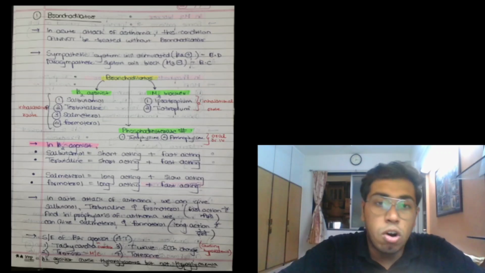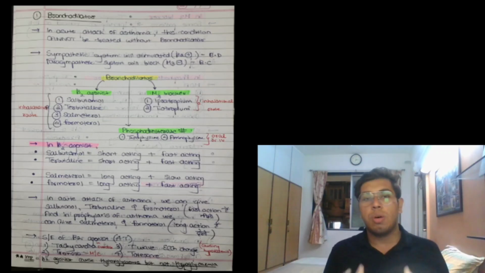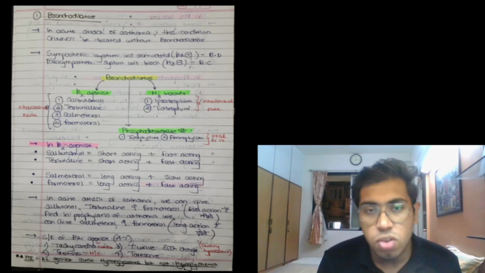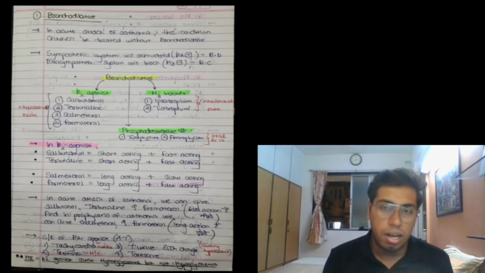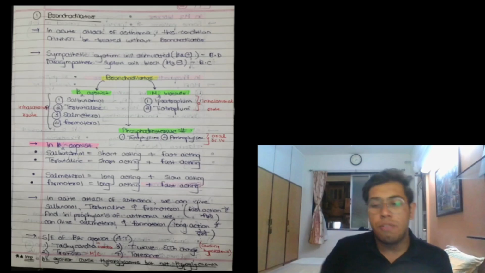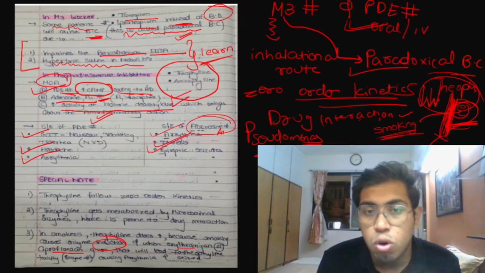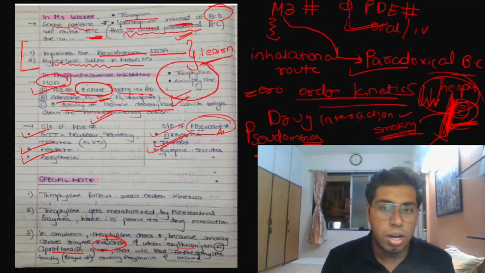M3 blockers, I told you the mechanism of action, are given by inhalational route. They can cause paradoxical bronchoconstriction due to impurities like EDTA and benzalkonium, and due to hypertonic saline in the nebulizer. Apart from that, I also spoke to you about the phosphodiesterase inhibitors, which are given by oral or IV route. Examples being aminophylline and theophylline.